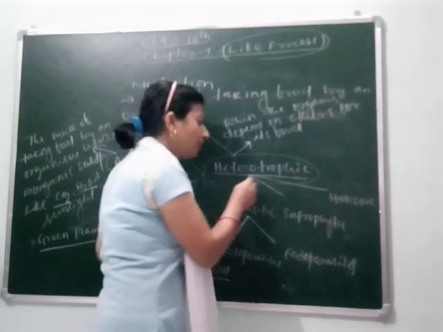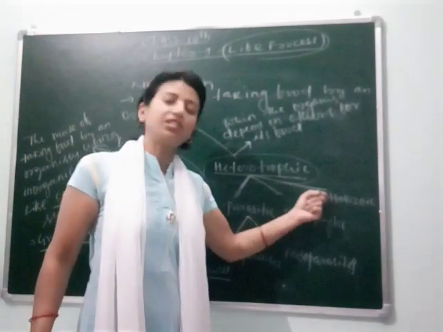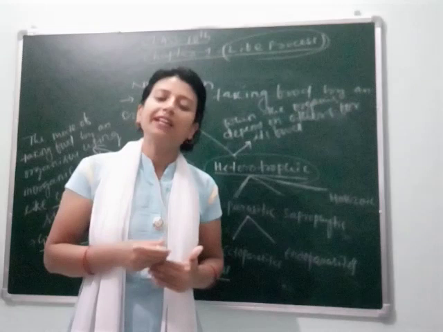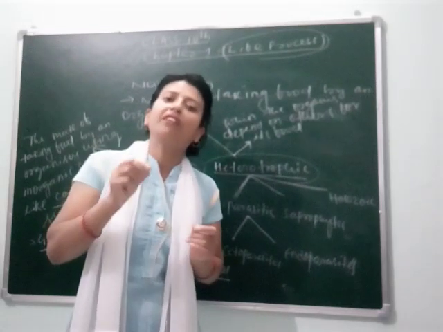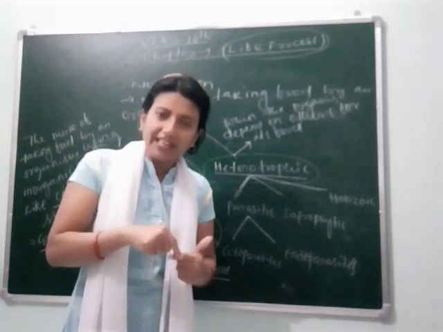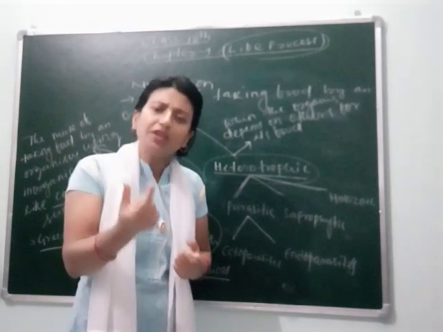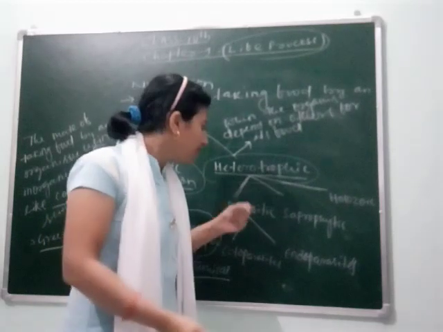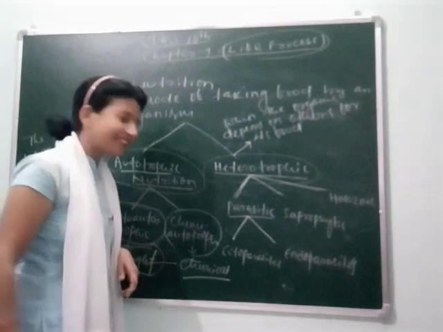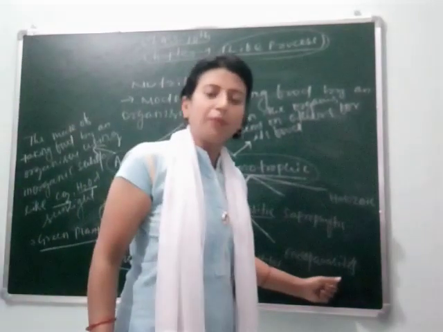Next, I have told you heterotrophic is again of three types. One is parasitic, another is saprophytic, and next is holozoic. Parasitic means parasites are those organisms who take their nutrition from the body of other living organisms. Remember students, parasitic means when one living organism absorbs its nutrition from the body of another living organism. Clear? That is called a parasite. Again, parasites are divided into two types.